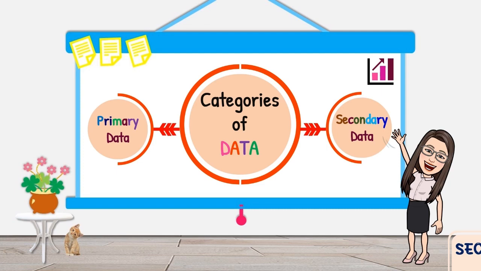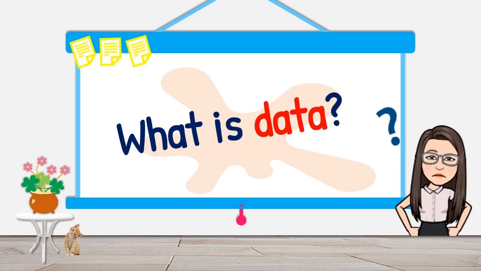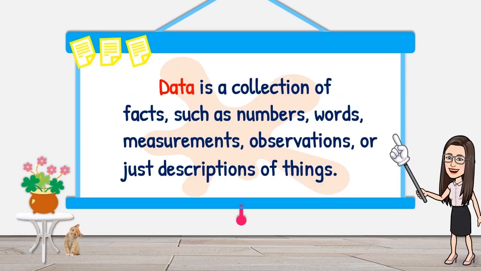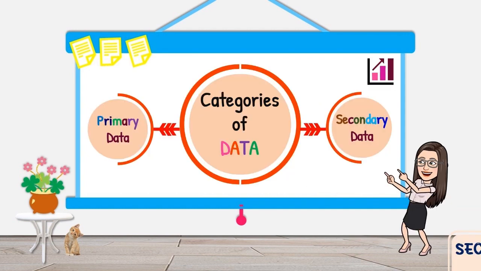Categories of data. Data are categorized according to primary data and secondary data. Let us recall what is data. Data is a collection of facts such as numbers, words, measurements, observations, or just description of things. Now, let us discuss the categories of data.